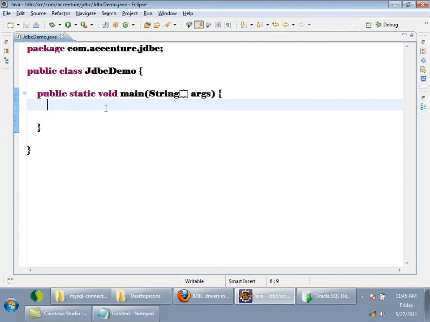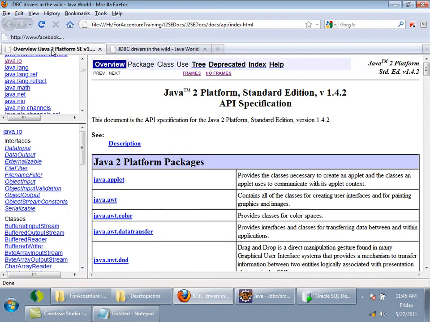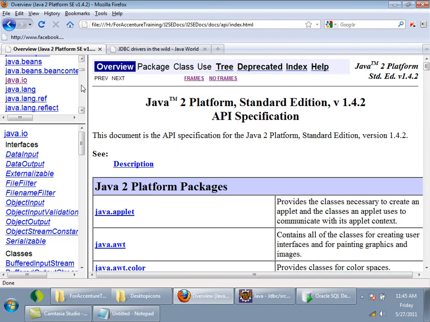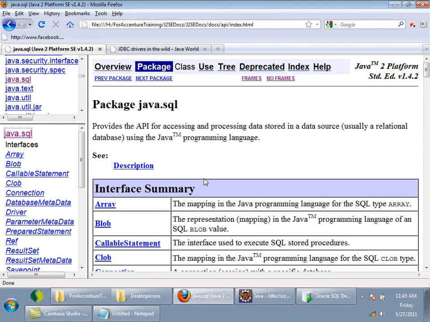See, Driver is an interface present in the JDBC API. First let me open this API documentation. See here in this documentation, there is a package called java.sql. This is the package. As part of the JDBC specification. JDBC is again a specification. Specification means what? Some set of rules. JDBC is a specification.